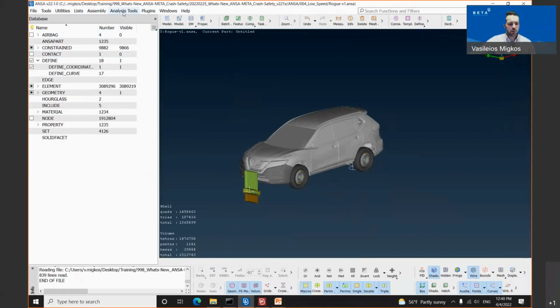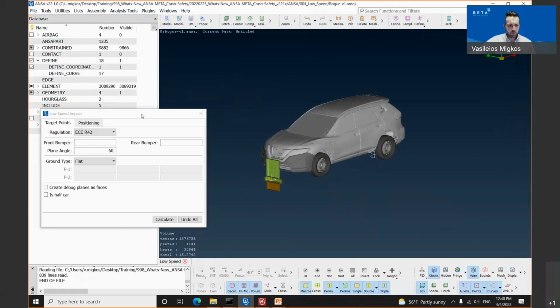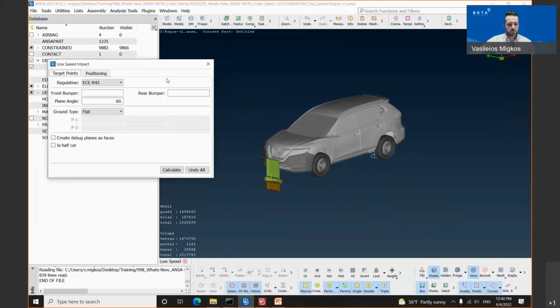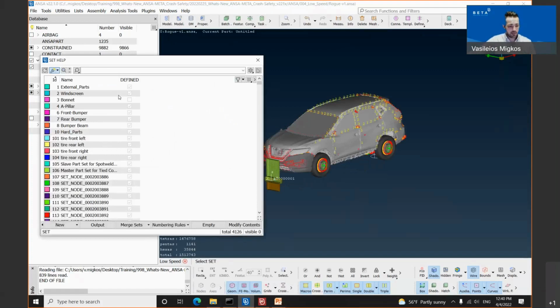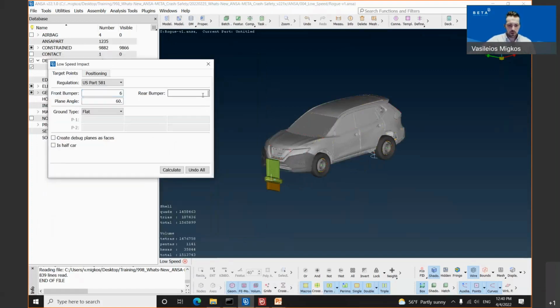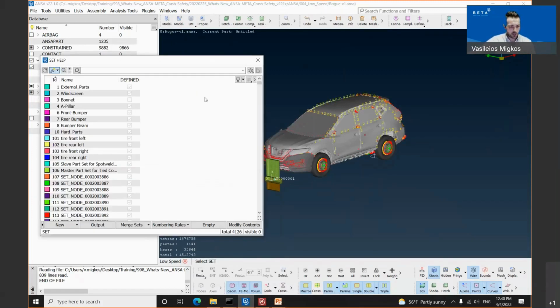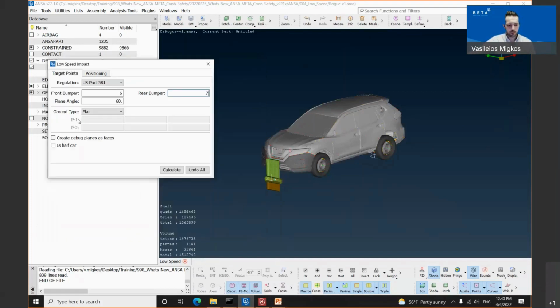Let's see the tool. The tool lies again under the analysis tools. We have the low speed and it opens up the low speed impactor tool. There are 2 tabs, the target point and the positioning tab. The new regulation which has been supported is the US Part 581. We need to select the front bumper by simply clicking the question mark and selecting the front bumper, confirm with the middle mouse button, click inside the rear bumper field, hit the question mark from your keyboard and select the rear bumper.